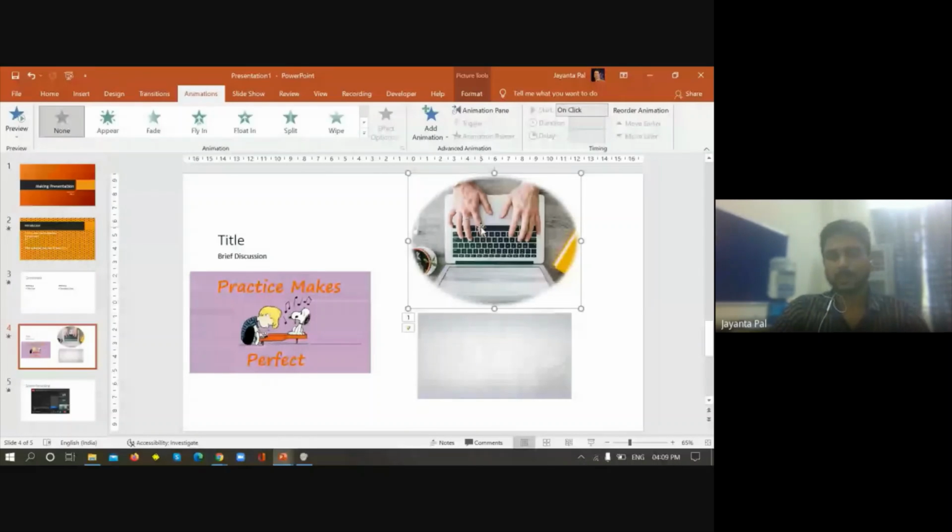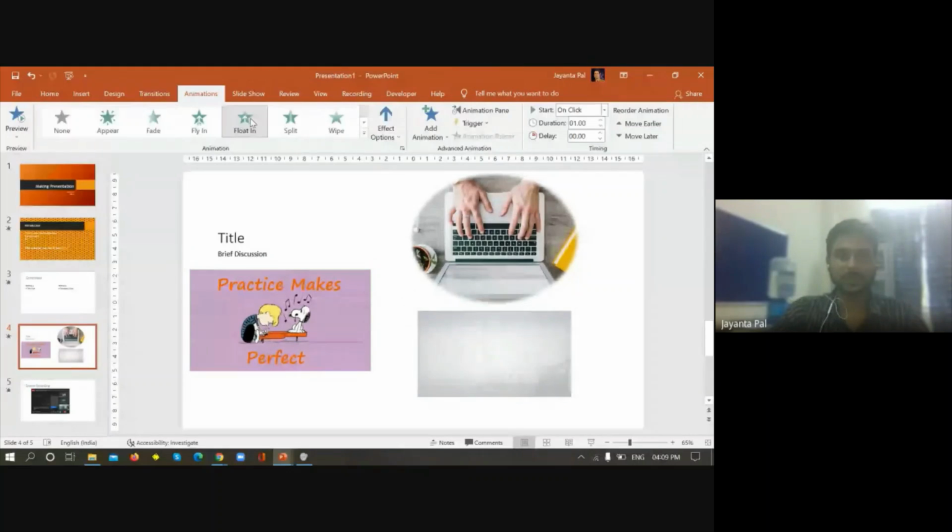So just select the image. There are different animations in this section. Let's say I have chosen this one. The preview is on, which means when I click this one, it will show how it will appear. If I choose this one, it will appear in this way.